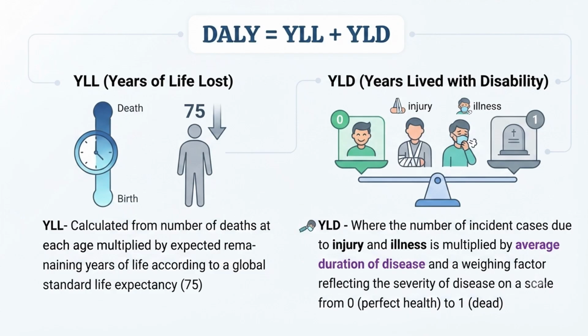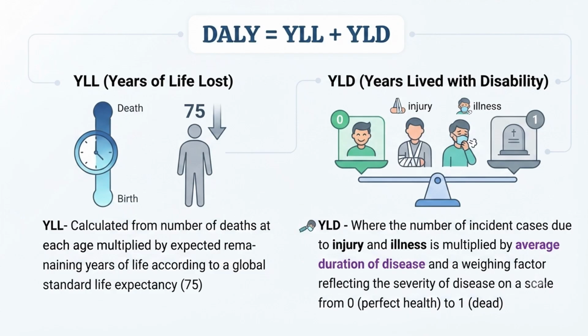So YLL is years of life lost. How can we calculate this YLL together for all persons? Say for example, all over the world we are calculating. The global life expectancy is 75 years; the highest is 75 years in Switzerland and Japan. All the persons will not live till 75 years, and all the persons will not die at the same age. Different persons will die at different ages.